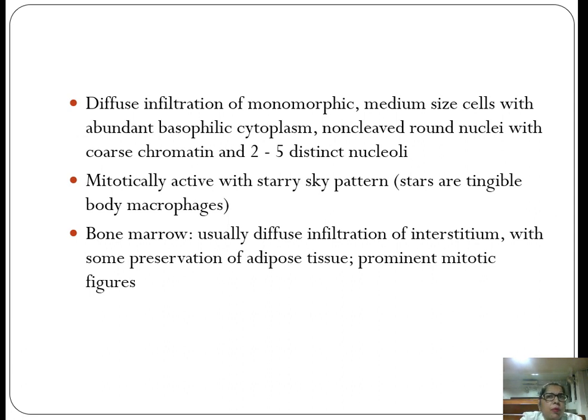Now, what are tingible body macrophages? These are macrophages which have engulfed debris, the karyorrhectic cell debris, and these are present in numerous amounts, giving a starry-like appearance because of the high turnover of the cells. Bone marrows are usually infiltrated with these types of cells, and there is some preservation of adipose tissue, and mitotic figures are also seen.